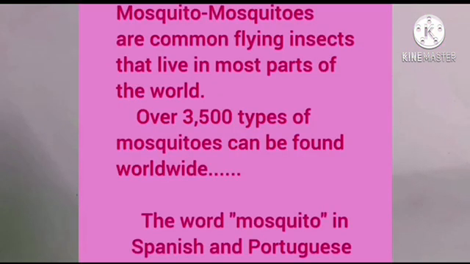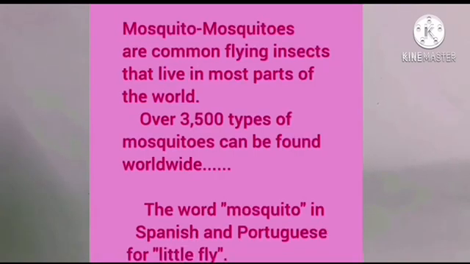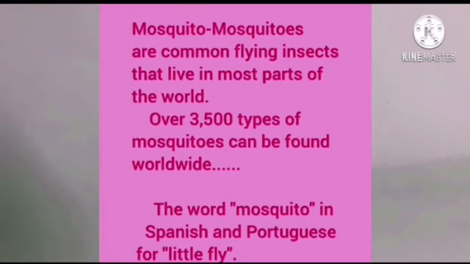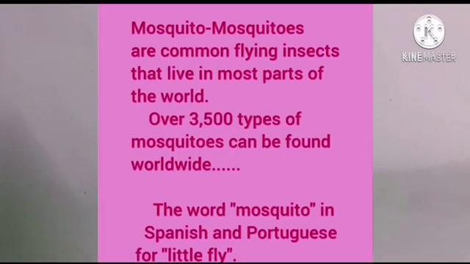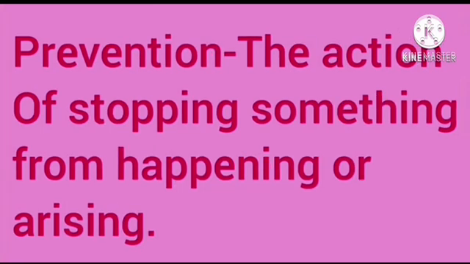Mosquito. Mosquitoes are common flying insects that live in most parts of the world. Over 3,500 types of mosquitoes can be found worldwide. The word mosquito in Spanish and Portuguese means little fly. Prevention. The action of stopping something from happening or arising.